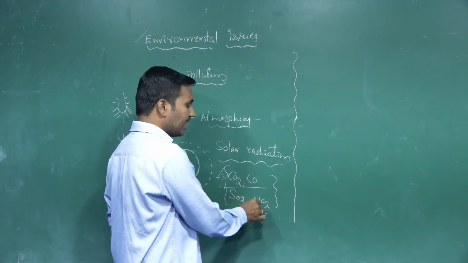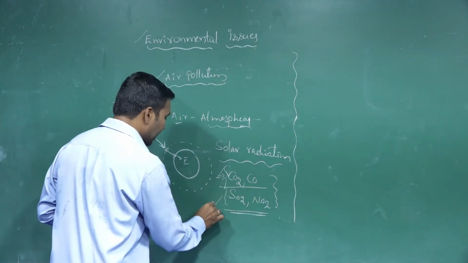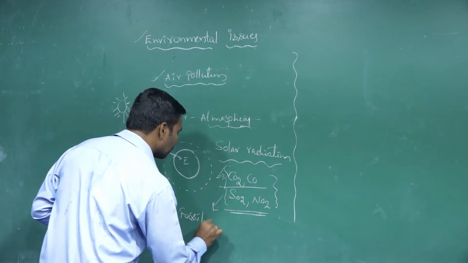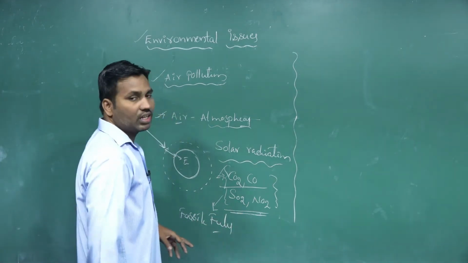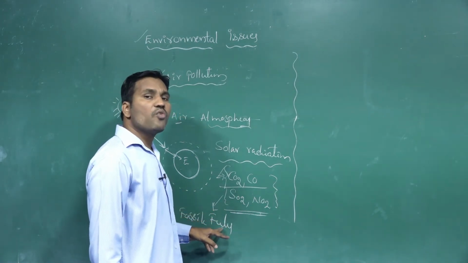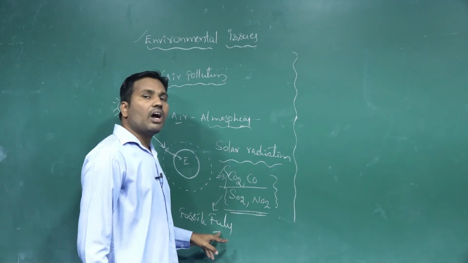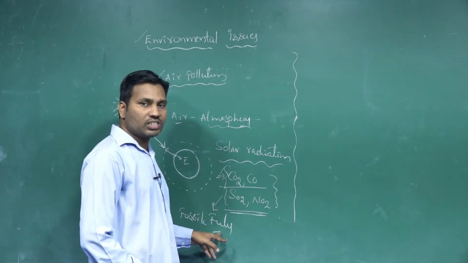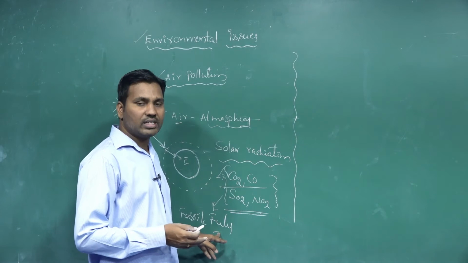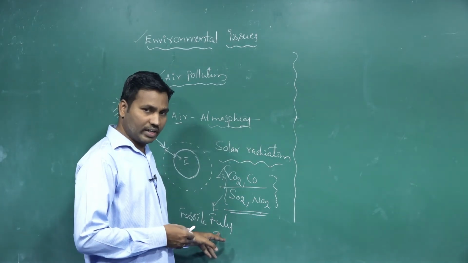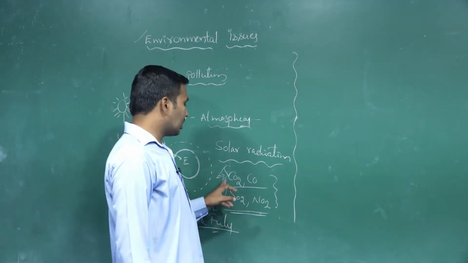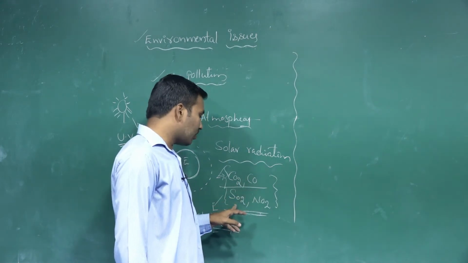So the sulfur oxides and nitrous oxides are released into the atmosphere from fossil fuels, mainly through the combustion of fossil fuels. Take automobiles as an example: the sources of these are called automobiles. In automobiles we regularly use fossil fuels like petrol and diesel. By the combustion of these fossil fuels, the byproducts carbon dioxide, carbon monoxide, sulfur oxides and nitrous oxides are released.